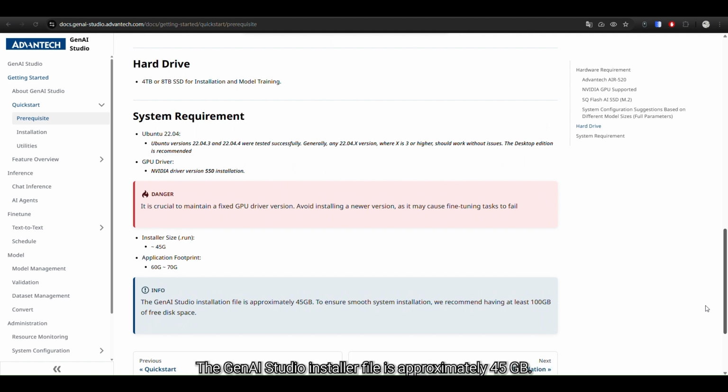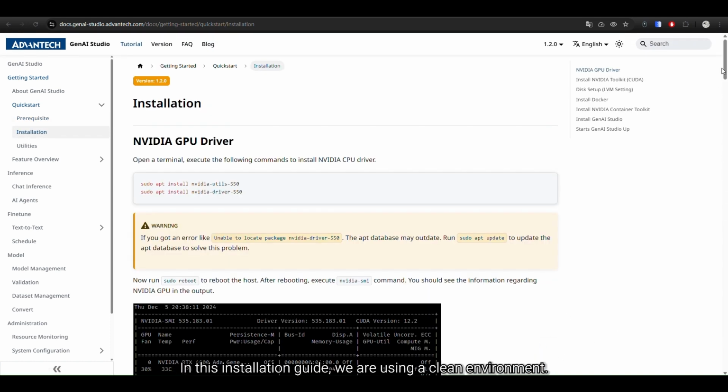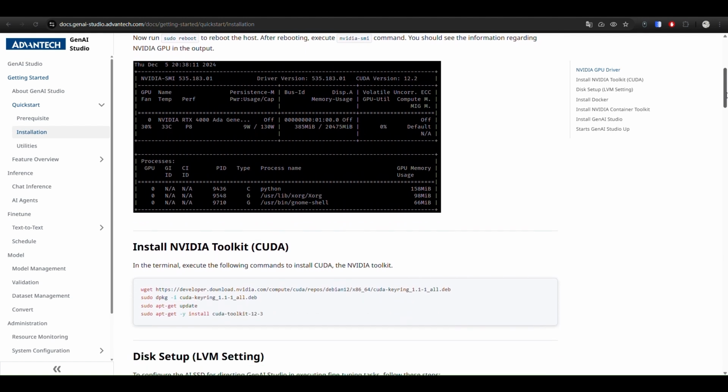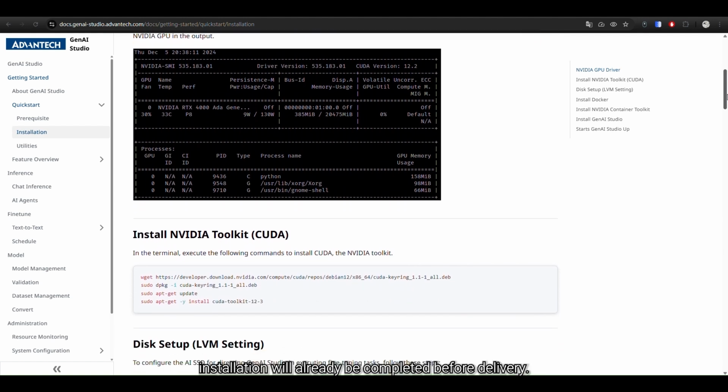The GenAI Studio installer file is approximately 45 GB. After installation, the application footprint will be around 60 to 70 GB. In this installation guide, we are using a clean environment. However, if you purchase Advantech hardware such as Air 520 with GenAI Studio pre-bundled, the system environment and installation will already be completed before delivery.